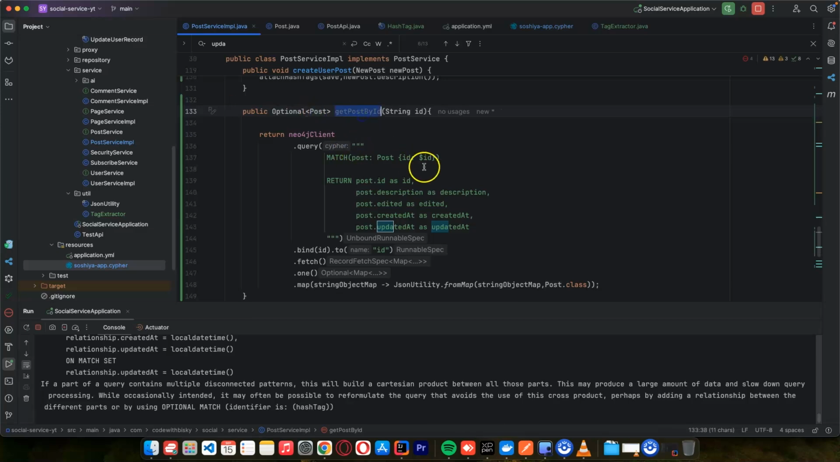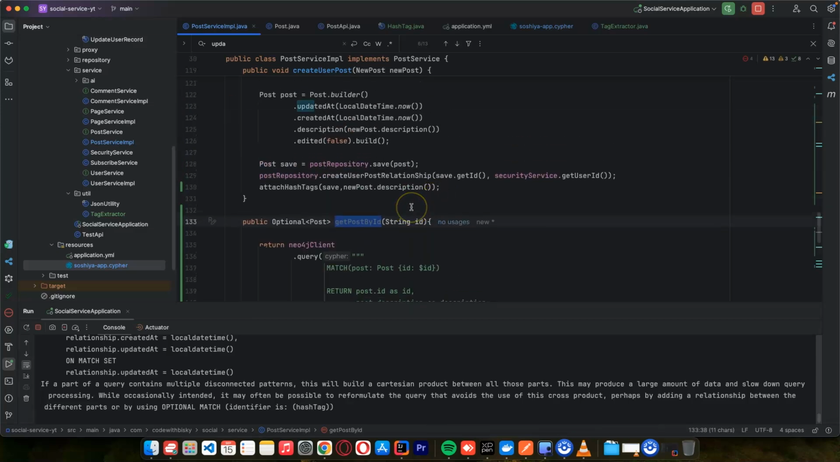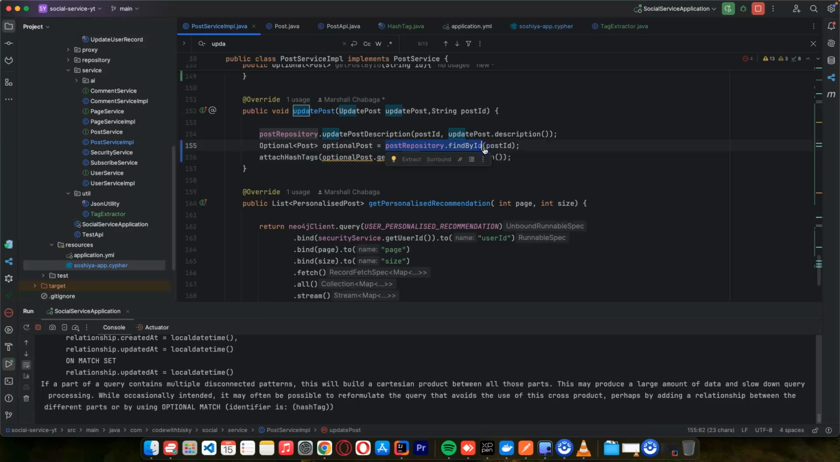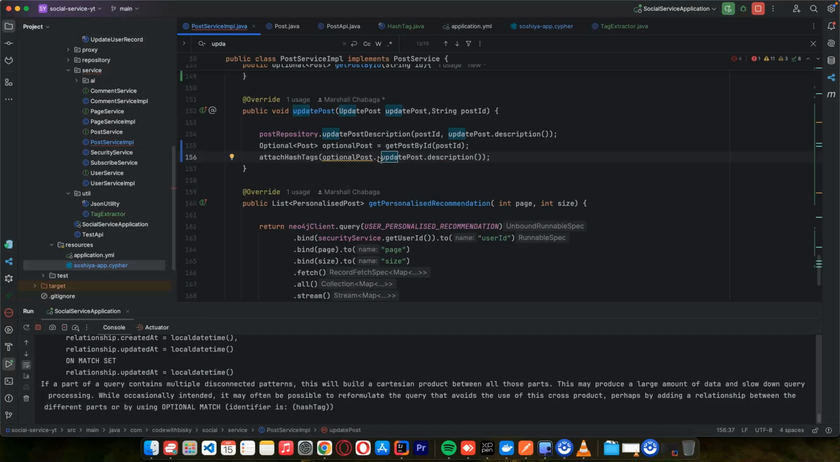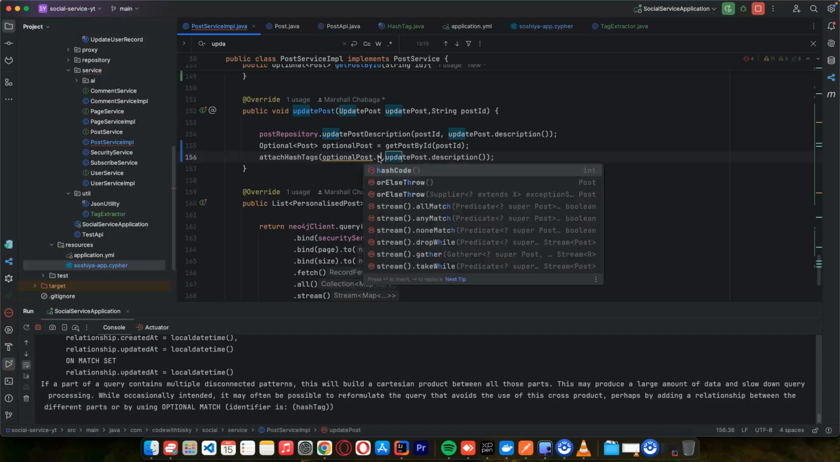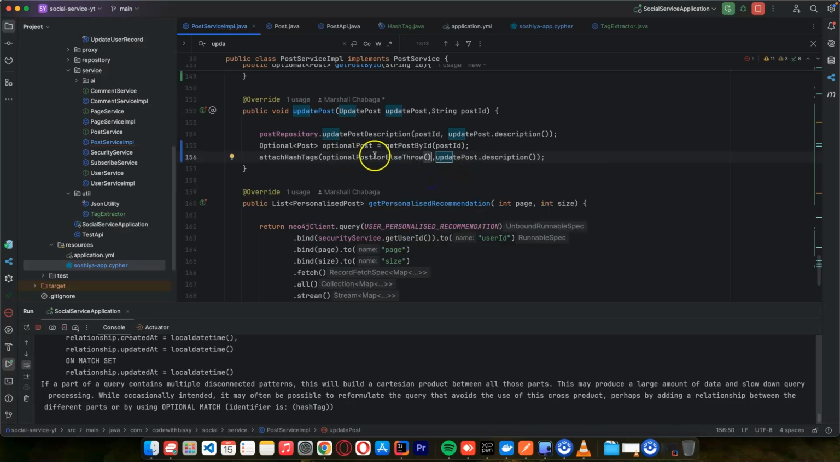Optional post. So I will come here and replace this with get post by ID, and this can be now. So I'll just say get. If the ID doesn't exist, why don't we get or else throw an exception, because we're trying to get a record which does not exist. So we can throw an exception. It means this record doesn't exist.